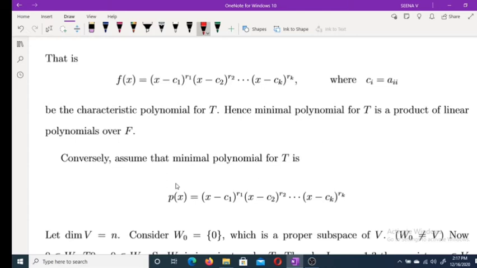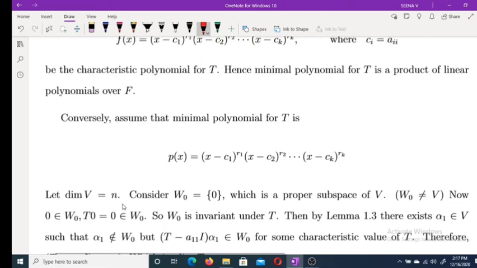We have to prove T is triangulable. Let dimension of V equal n. Consider W0 equal to the set {0}, which is a proper subspace of V. Okay. W0 is not equal to V. Now 0 belongs to W0, and T0 equals 0 belongs to W0. Therefore, W0 is invariant under T. Once again, consider W0 equal to the set {0}. But we know that T0 equals 0 and that belongs to W0. So W0 is invariant under T. Okay.